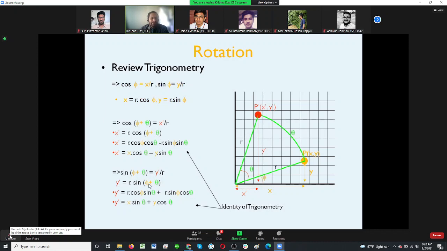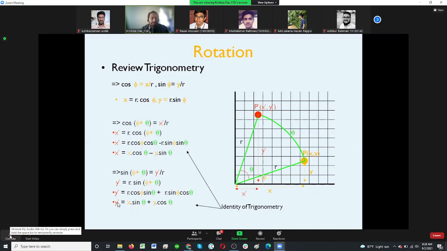So with a as phi and b as theta, we get cos theta cos phi plus sine theta. Again r cos phi is x and r sine phi is y.